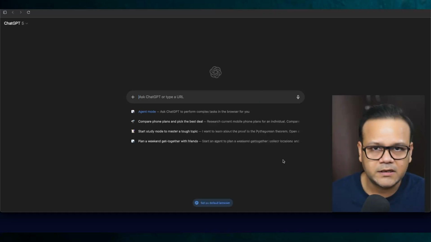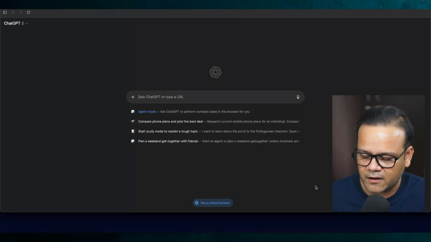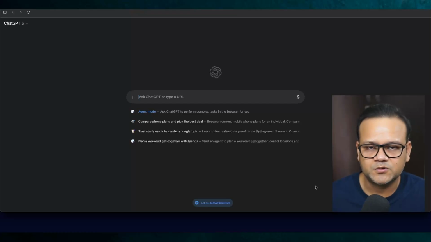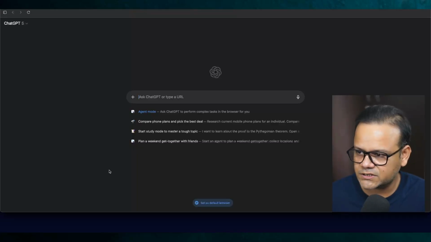All right, so I downloaded the app, and after signing in from my usual account, the Plus account that I have, this is the first thing that I see. And one thing I really liked, the first impression, is that it's very simple. It looks like you have just your ChatGPT desktop app in front of you, but it has more functionality because now it has a browser as well.